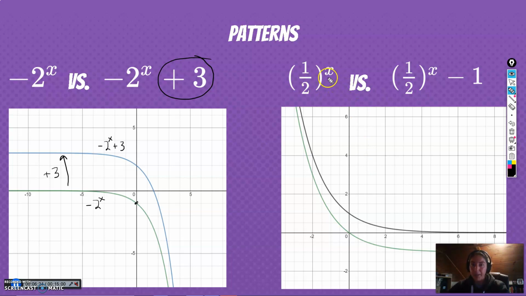What's the difference between 1/2 to the x and 1/2 to the x minus 1? Well, the black graph is 1/2 to the x. The green graph is 1/2 to the x minus 1. What's the difference? Oh, a down shift, or a vertical shift of negative 1. All the points got shifted down. So these numbers hanging off the back do what they always do. They're always a vertical shift. If they're positive, the graph goes up. If they're negative, the graph goes down.